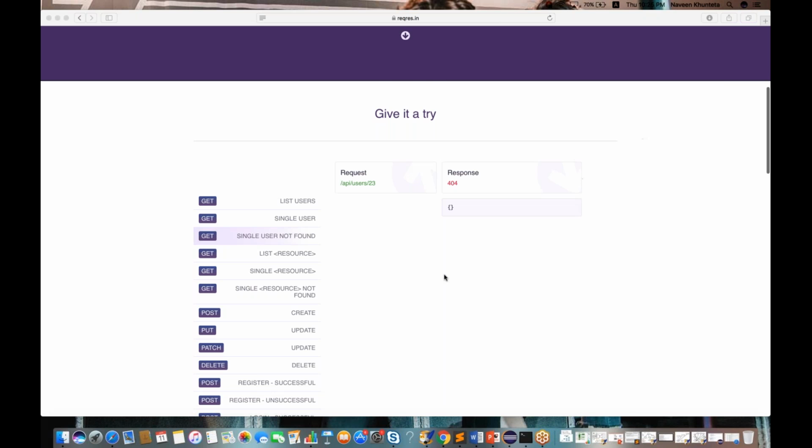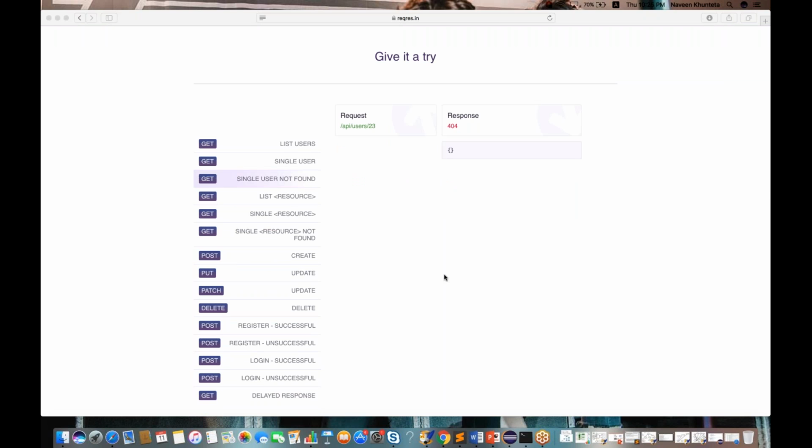So 80-90% of people are not aware of what is happening inside, and such kind of testing we have to perform. How will you test it? Instead of 23, I'll pass some special characters, some null values, or 2.3, though an employee ID of 2.3 is obviously not possible. I'll check what kind of response we get. I pass blank and see what exactly the server responds. So these are the test cases I'll write over here.